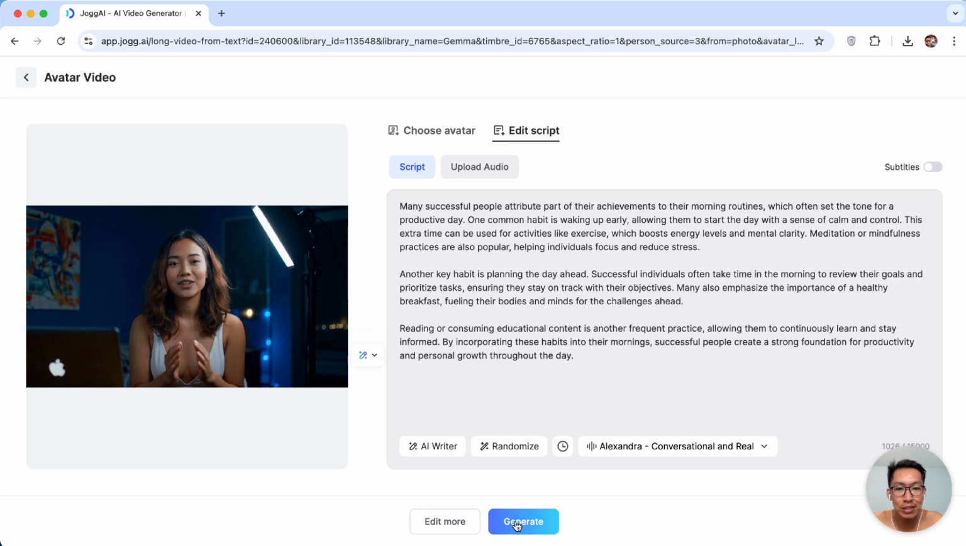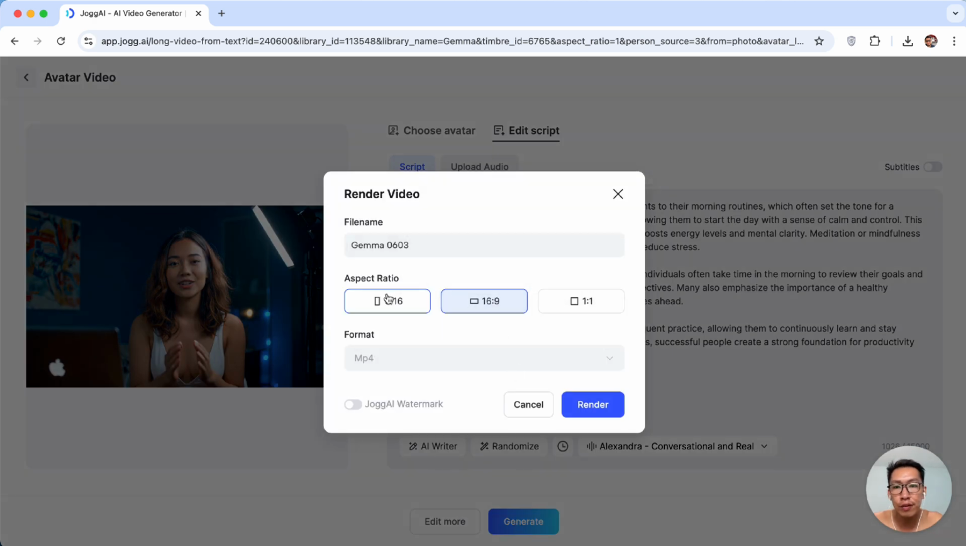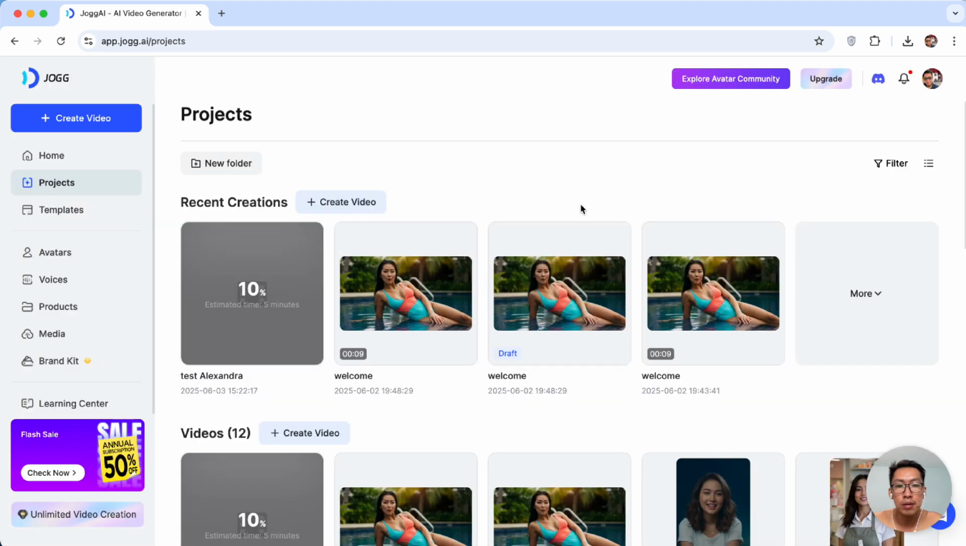Now I'm gonna click on generate here. Now you can choose your aspect ratio, short form videos or kind of long form videos, 16:9, and then click on render here. By the way, I already generated a few AI avatars.